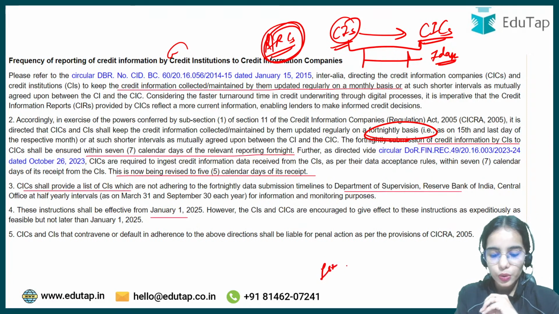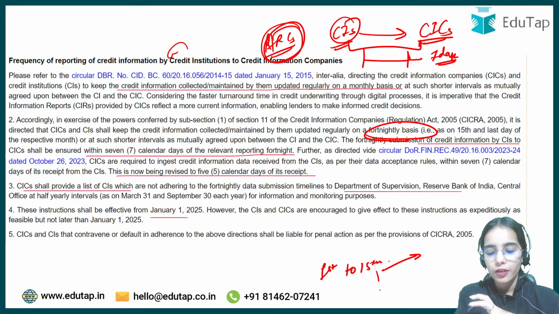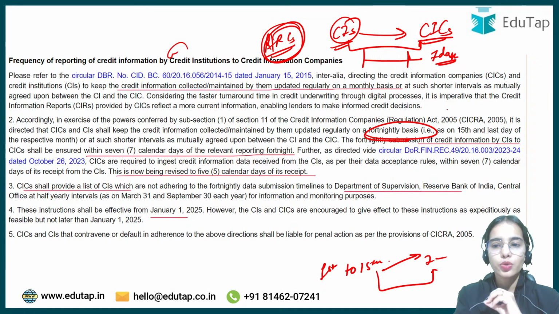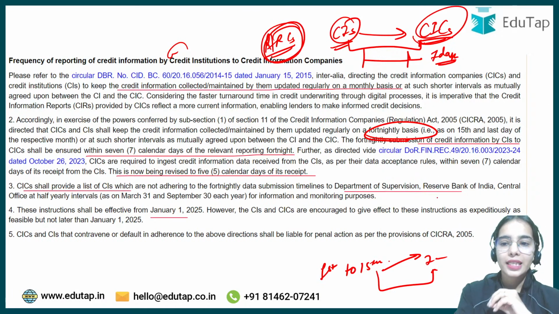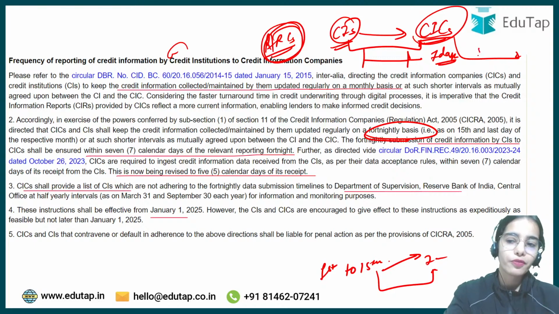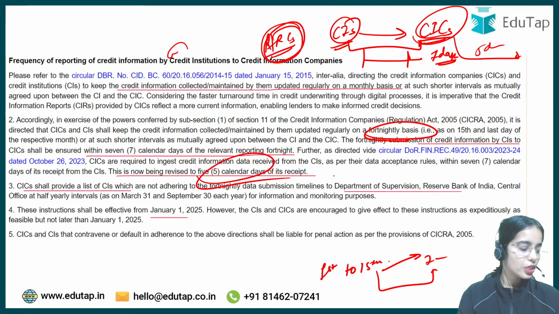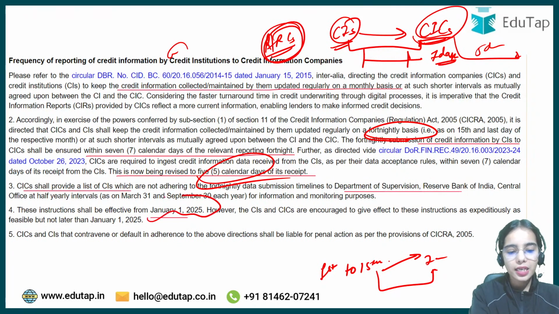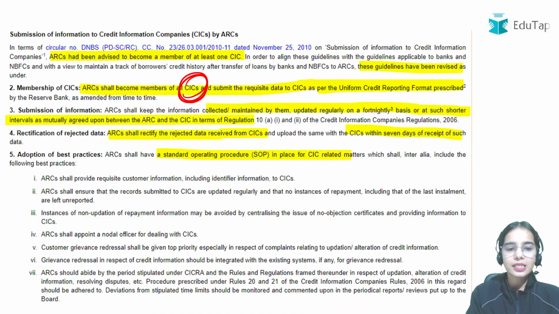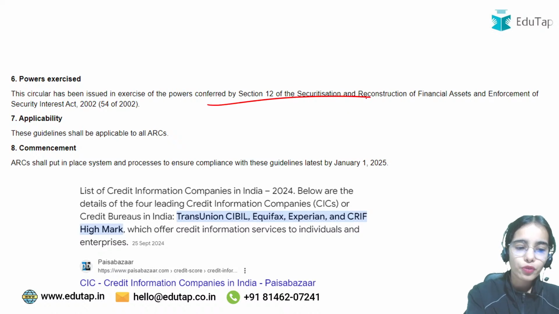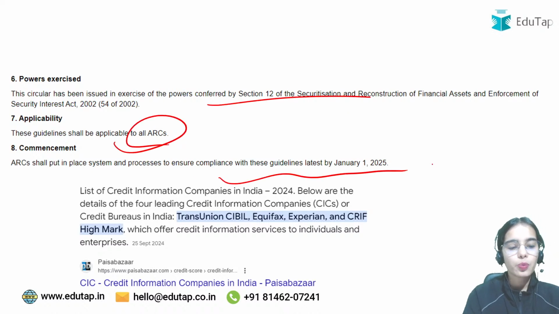So the data for the 1st to 15th of the month has to be transferred within the coming 7 calendar days, and the credit information companies have to use this data within 5 days. So this is the idea, and these guidelines are going to come into effect from January 1, 2025. That's why ARCs also have to follow these guidelines from January 1, 2025.